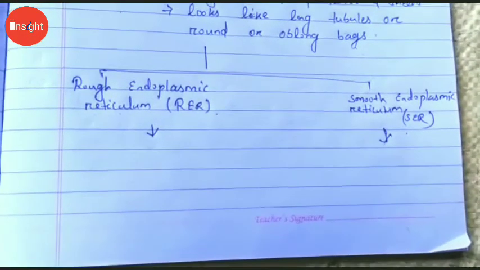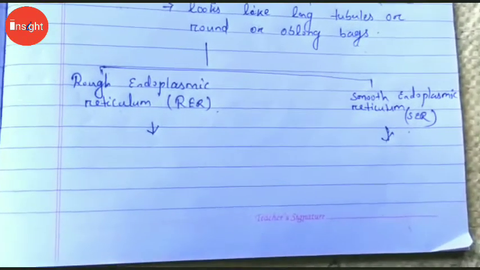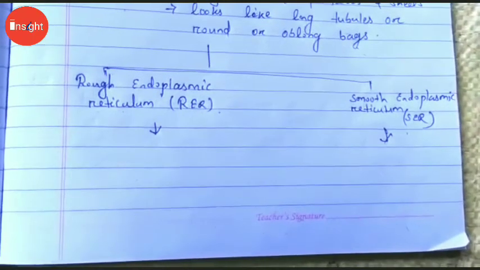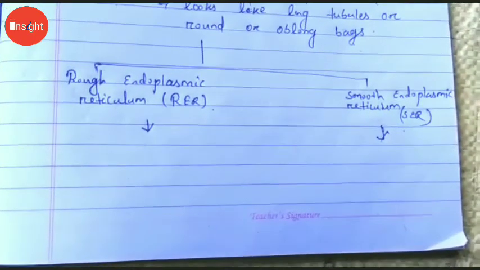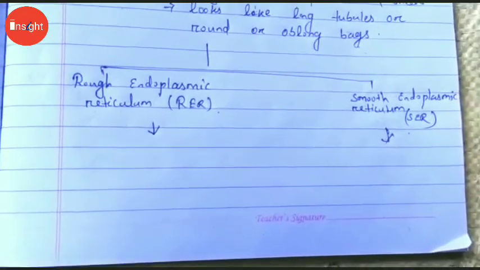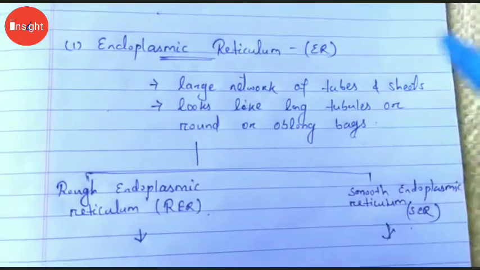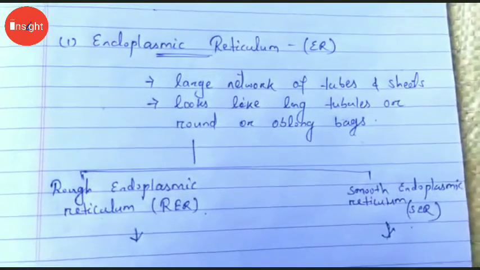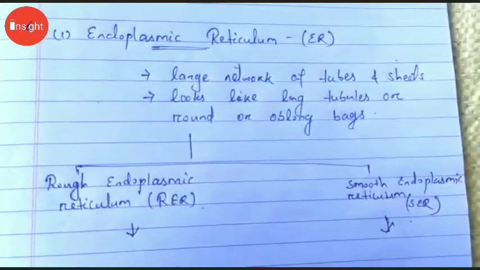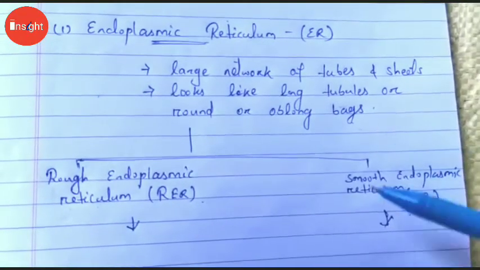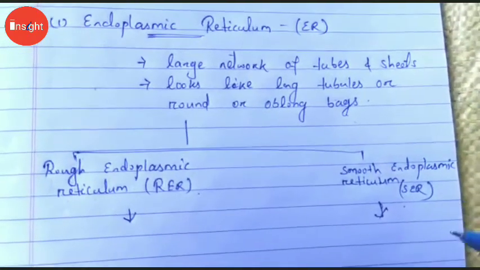And some other proteins and lipids function as enzymes and hormones. The appearance varies greatly in different cells, but it always forms a network system. That means it is a large network of membrane bound tubes and sheets. It looks like long tubules or round or oblong bags or vessels.